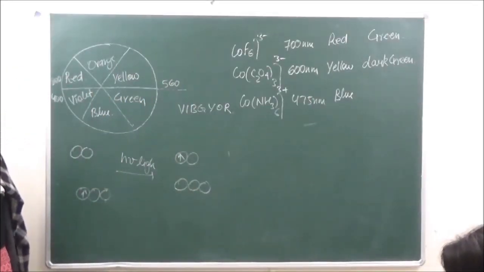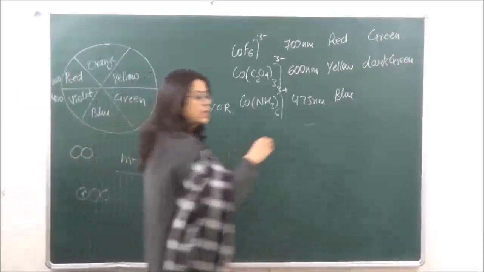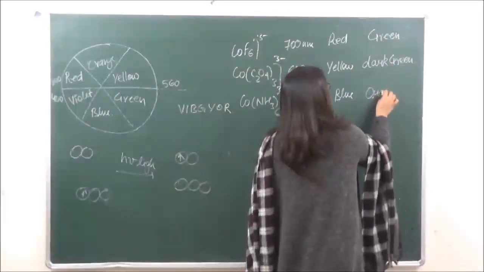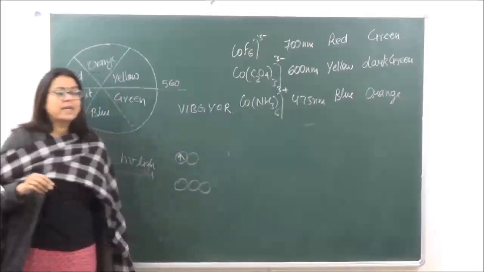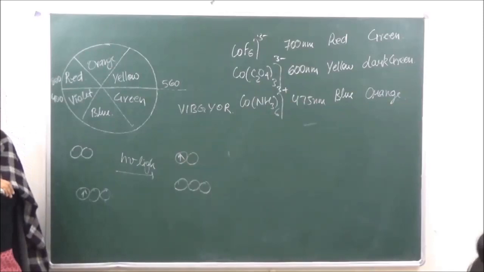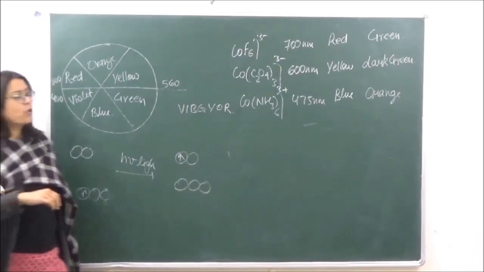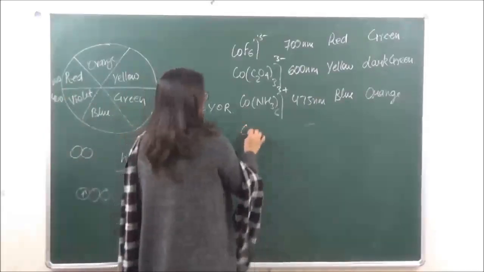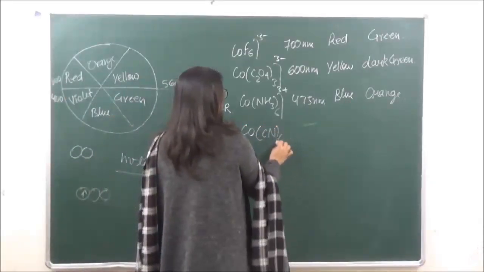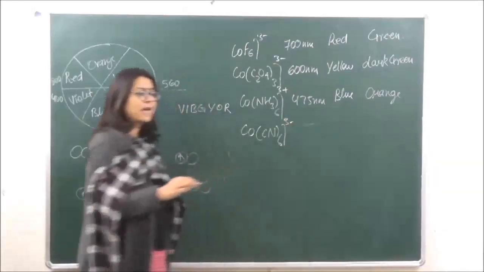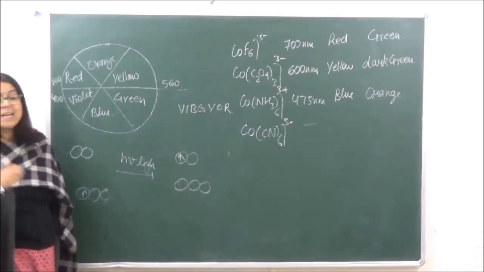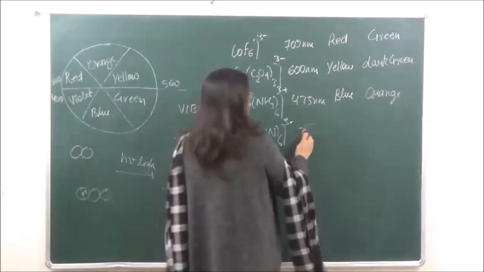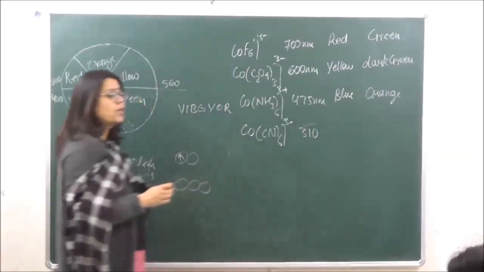So when it absorbs blue, it is going to appear orange. So the stronger the ligand we keep taking, the lower the wavelength becomes. For example, if we take cyano, cyano is going to be one of the strongest. [Co(CN)6]3-, cyano is one of the strongest. So it is going to absorb radiation of very less wavelength, approximately of the order of 310 nanometers only.